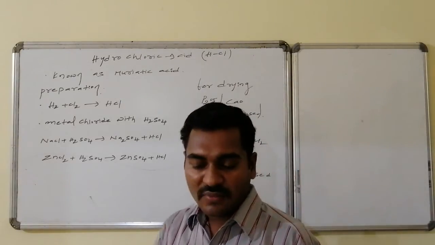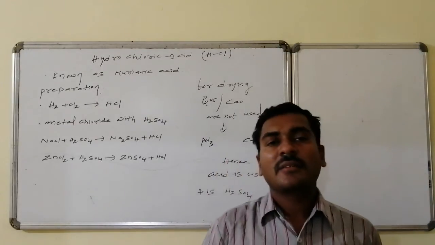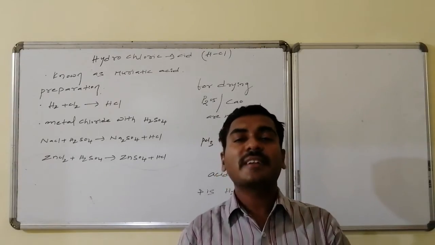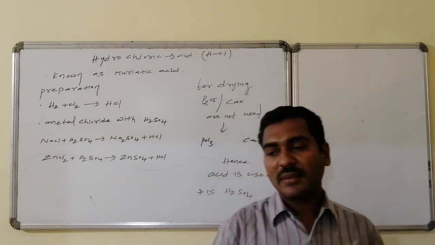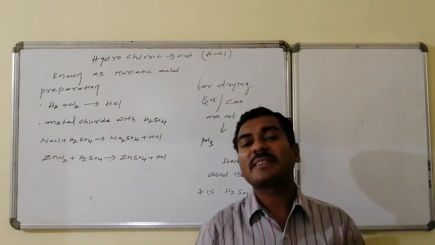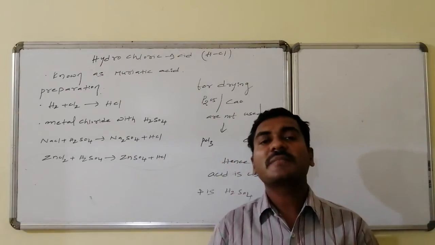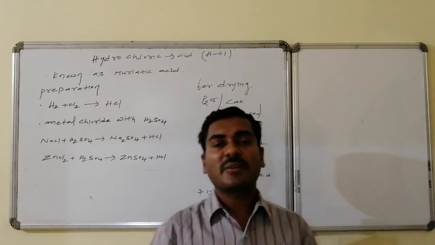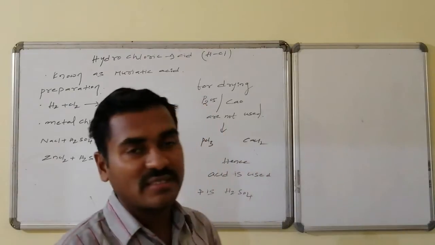HCl. Sometimes we may need dry HCl gas. For that purpose, whatever HCl is prepared has to be dried. Generally, the drying agents used are calcium oxide as well as phosphorus pentoxide. But these are not fit for drying HCl because they are basic in nature and HCl is acidic in nature. It readily combines with these basic compounds and leads to the formation of either phosphorus chlorides or calcium chlorides.